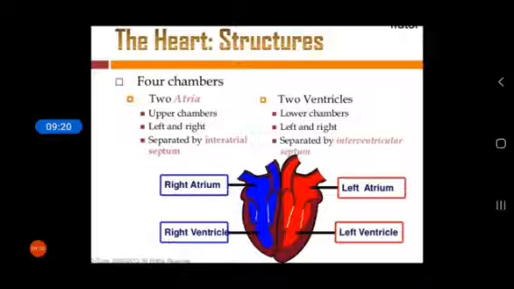These are the structures of the heart. Look at the upper side, called the right atrium, lower side called the right ventricle, then the left atrium and left ventricle. The small thin wall is called the septum, which divides oxygen-poor blood and oxygen-rich blood. The right side represents oxygen-rich blood and the left side, or blue part, represents oxygen-poor blood.